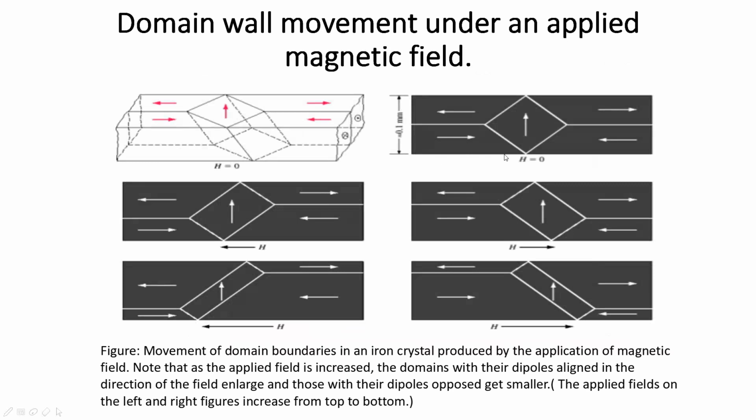When there is no external magnetic field, there are different domains which are oriented in different directions. When we apply the external magnetic field in this direction, we can see that the domains having orientation in this direction will grow in size, and the domains having opposite direction will shrink in size. And the domain wall moves like this. When we increase the external magnetic field further, the domains in this direction will increase more and more in size, and the domains in the other direction will shrink, and the domain wall moves like this.